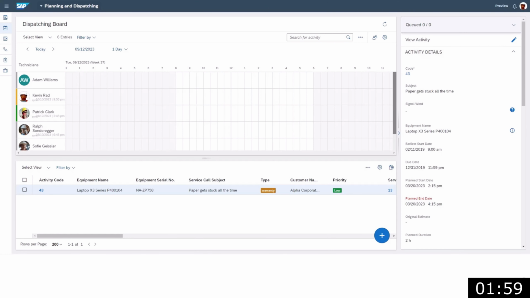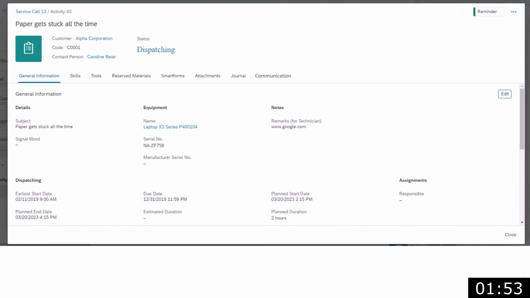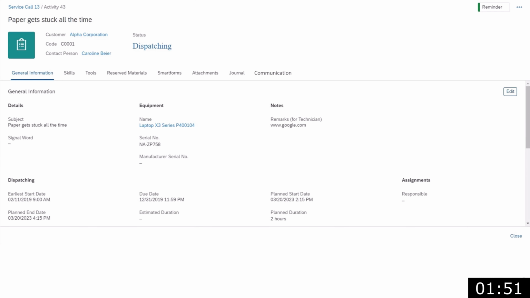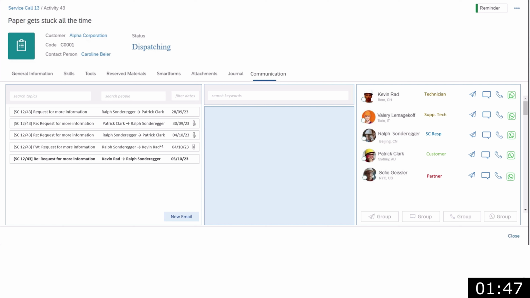On the planning board and on the activity detailed screen, there is a new tab for communication. Let's zoom in a bit. On the Communication tab, there are 3 sections available for planners and dispatchers. On the right-hand side, the key stakeholders related to the activity and service call are presented by their name, their time zone, and options to contact them via email, chat, phone or social media messages.